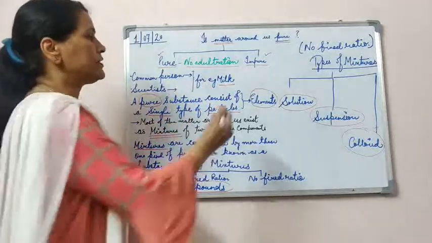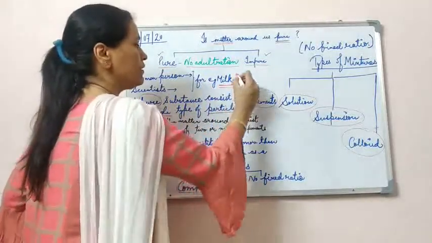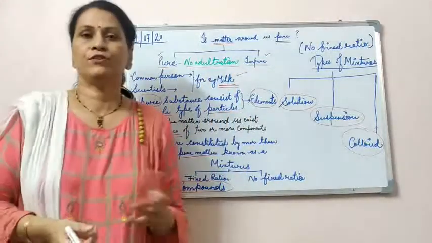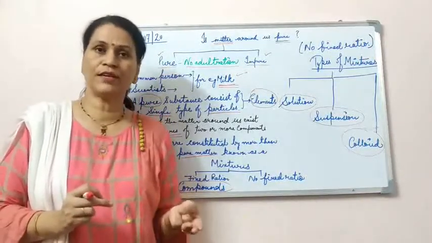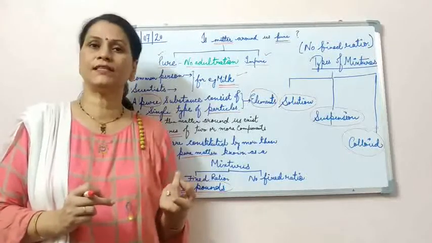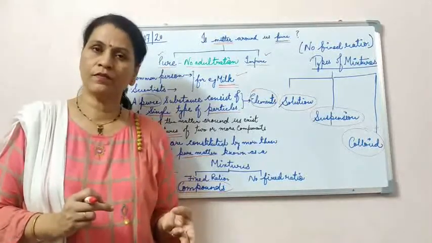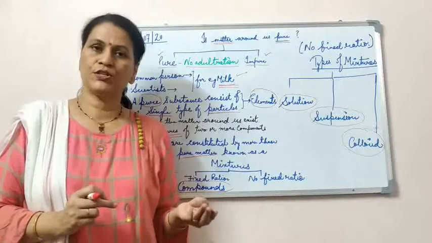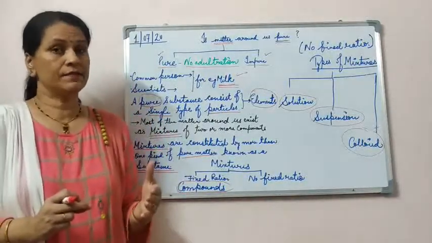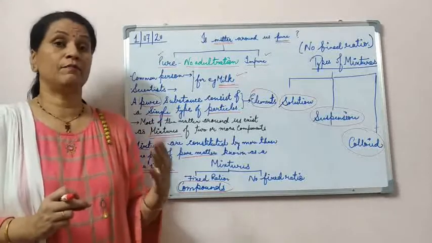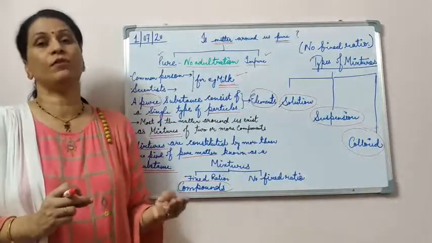Now one more example, milk, I have mentioned here. We know that milk consists of three components majorly, that is proteins, fats and water. If that is the composition, we call it pure milk. But according to science, milk is a mixture of three components.